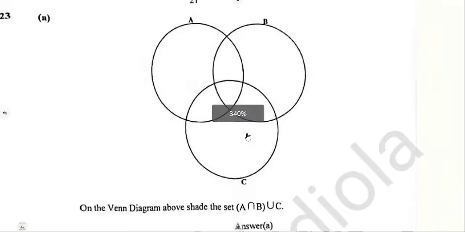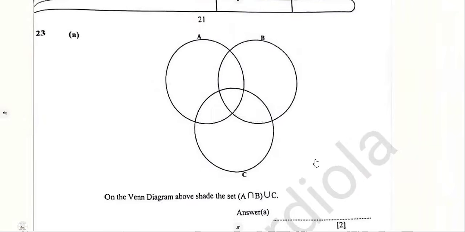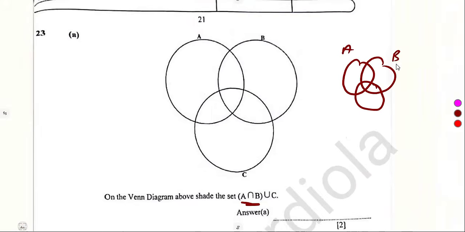On 23, we are given sets. Okay, this is the Venn diagram. This Venn diagram shows A intersection B. This is a combined part. But after that, union C, combine it to C. So A intersection B, okay, this is our A, this is our B. The intersection of A and B is this part. That is the intersection of A and B. But we are supposed to combine it with union C. This is our set C.